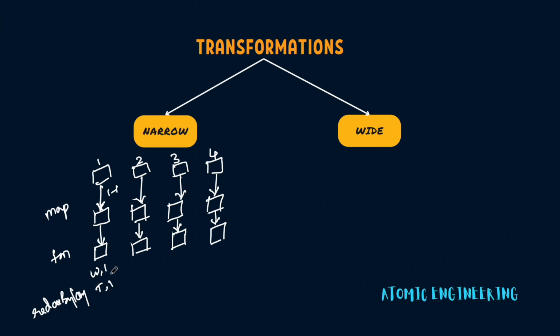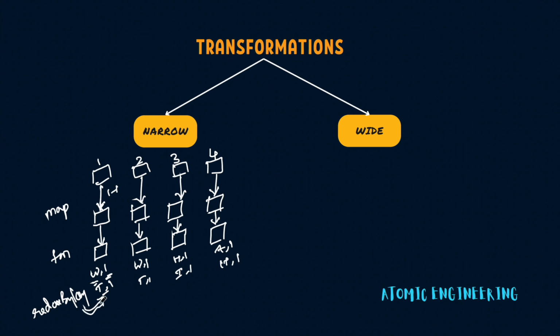This is the result that we have till now, and reduce by key will be operating on top of this data. Let's say that we have W and 1 here and T and 1 here and H and 1, I and 1. Let's say that these are words, not letters. I'm just simplifying it. A, 1, H, 1.